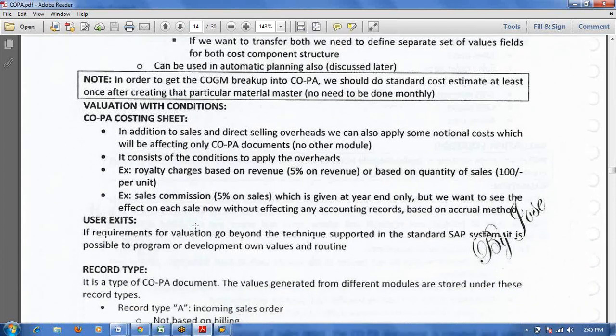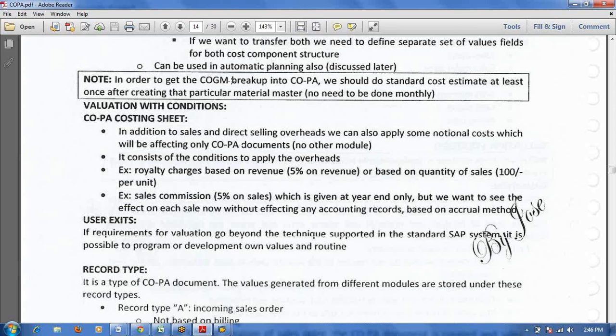Here, if you want to get the COGS breakup, this is a very important point. Normally at billing time we will get a lot of errors. For some materials they won't run the standard cost estimate. In that case, if you do the billing without the standard cost estimate, you will get error messages. In order to get the COGM breakup, we should release the standard cost estimate. Then only we can get the COGM breakup.